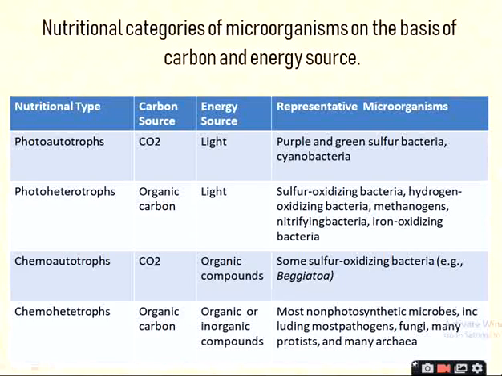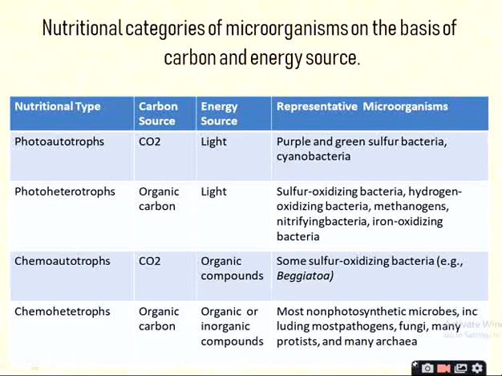So we have to concentrate on this one classification, because this is asked for the examination, not the classification in which there are 3 parameters, that is carbon, energy and electron. So we have to consider only 2 parameters here, the carbon source and the source of energy.